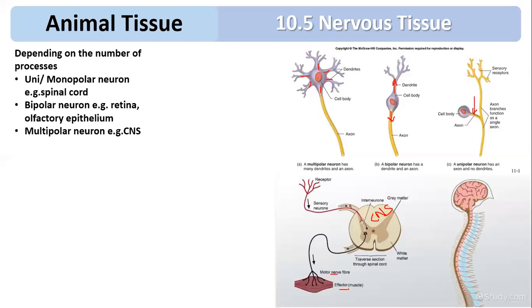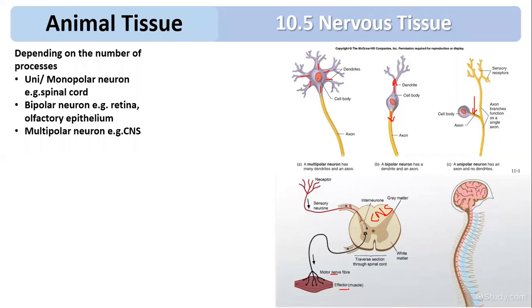For example, if I put my hand on a hot surface, that message is received by the skin. My skin is a receptor. From the skin, the sensory neuron carries the message to my spinal cord. In the spinal cord there is an interneuron, also called an intermediate neuron or association neuron, which recognizes the message and sends another message via the motor neuron, and that message is to withdraw my hand. So I withdraw my hand from that hot surface.